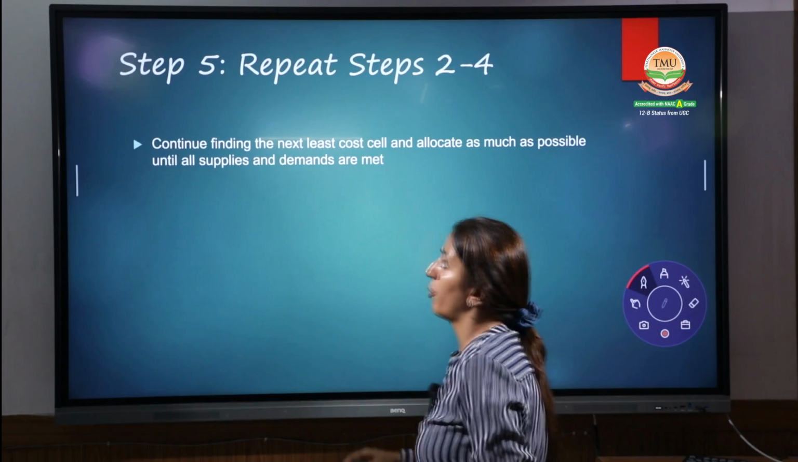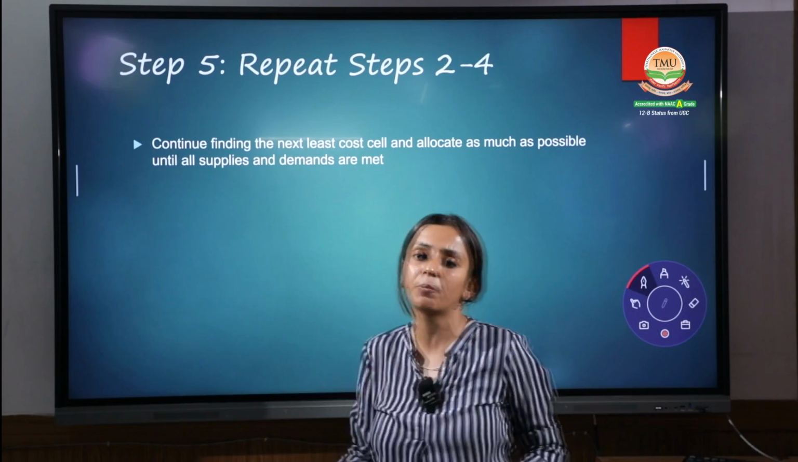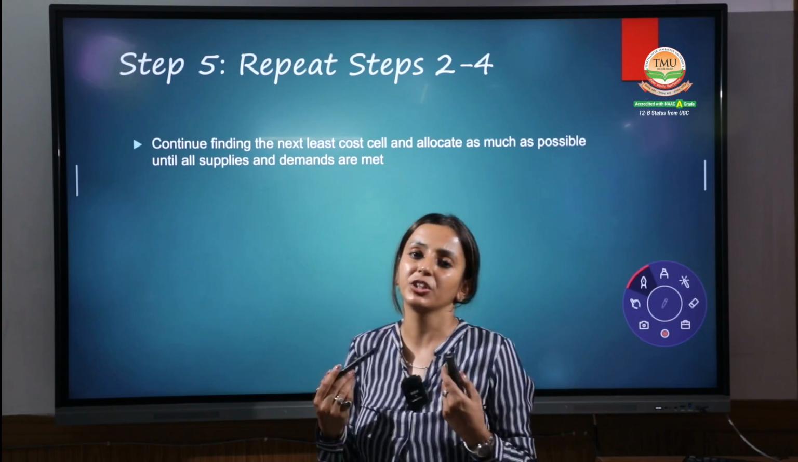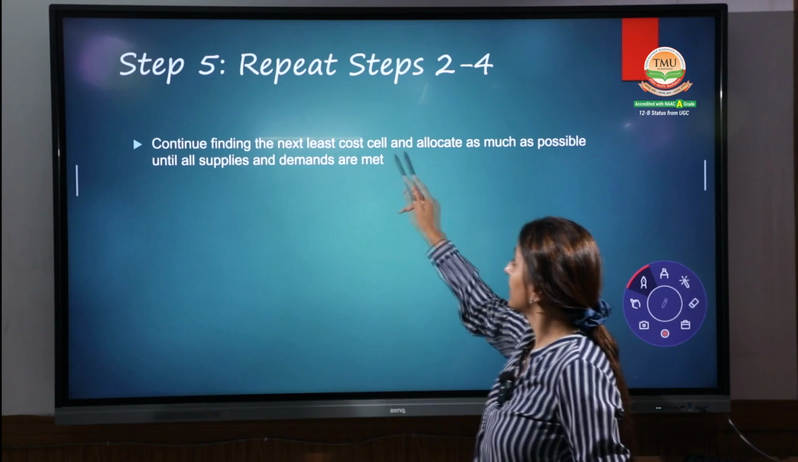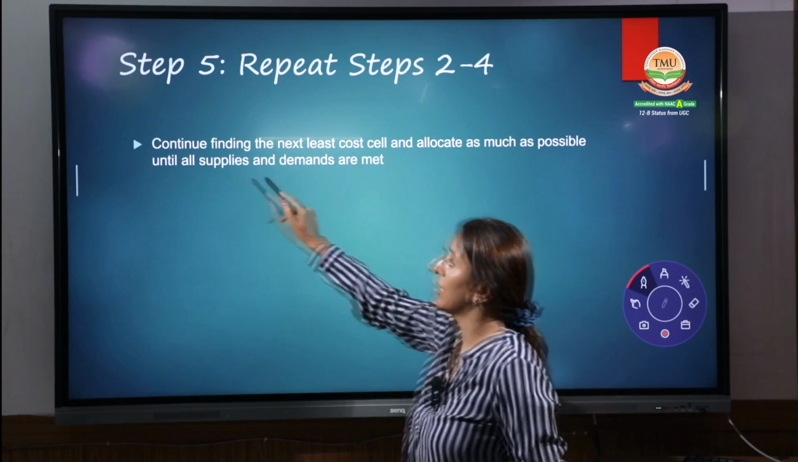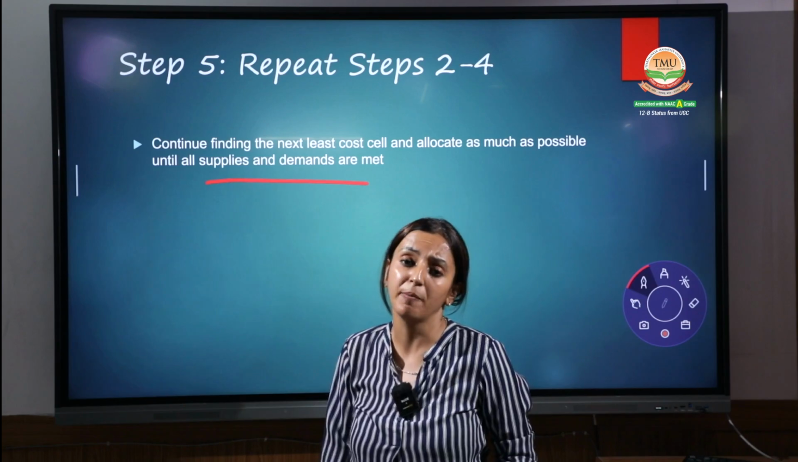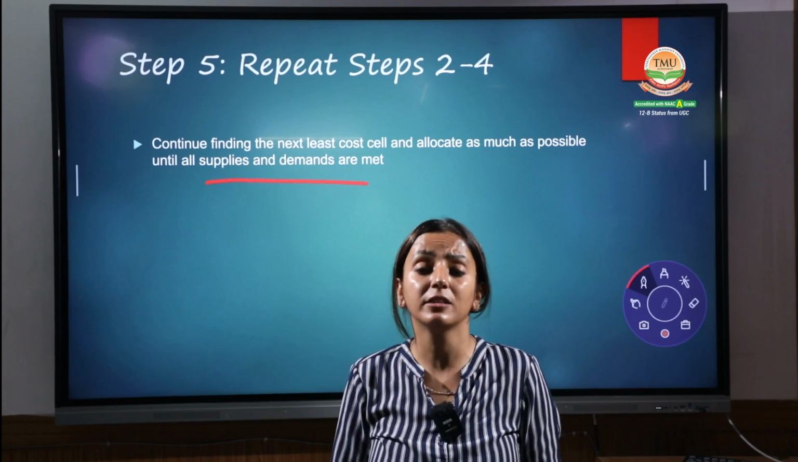Now coming up to the next point, step number 5, that is repeat the process, until all the allocations are done. Continue finding the next least cost cell and allocate as much as possible until all the supplies and demands are met. This is the last step and the most important.